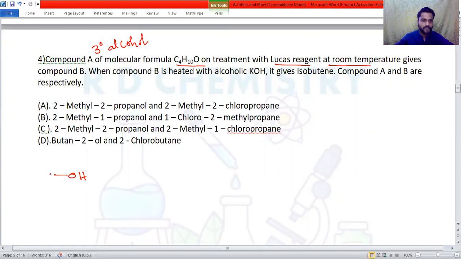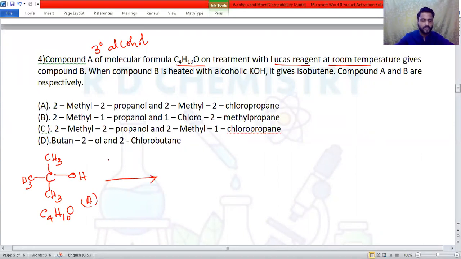The OH group is attached to a tertiary carbon. What is a tertiary carbon? That carbon should be attached to 3 more carbon atoms. So this is tertiary butyl alcohol, the common name, and its molecular formula is C4H10O. This is compound A. Then it is treated with the Lucas reagent, it gives compound B.